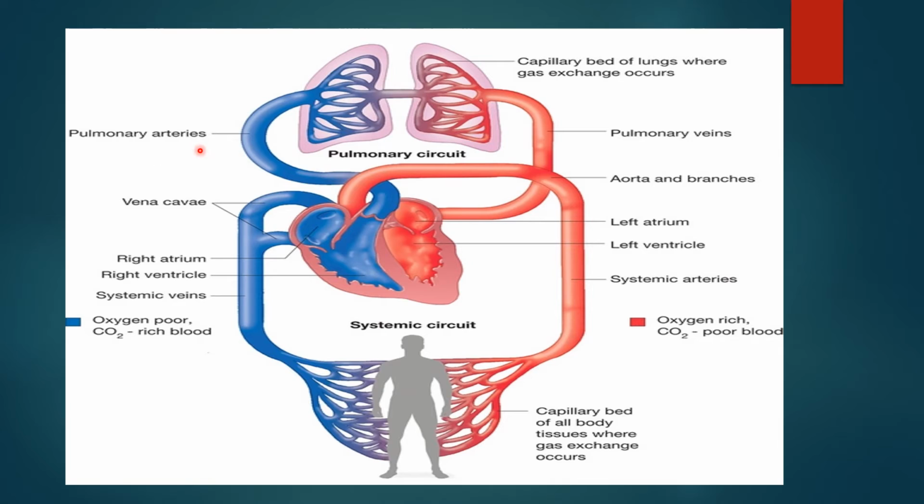But because they are carrying deoxygenated blood, to separate them from the other arteries, we call them pulmonary arteries. In the same way, the blood vessels which carry the blood from the lungs to the heart, because they carry it to the heart, we call veins. So these are called pulmonary veins because they carry oxygenated blood to the heart, right?